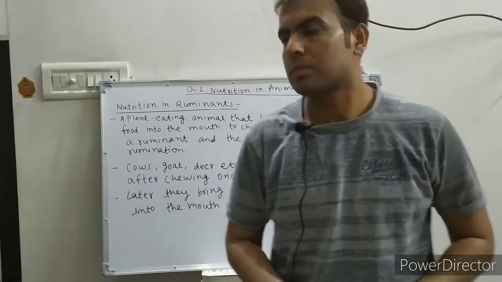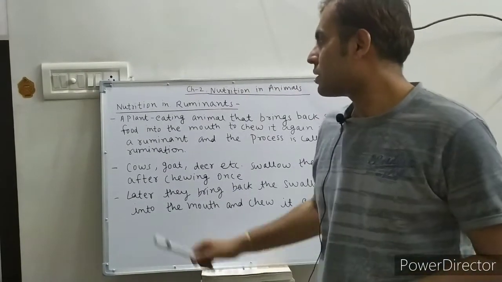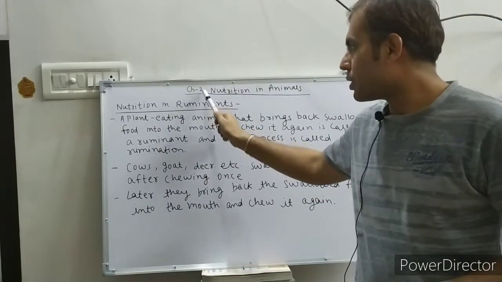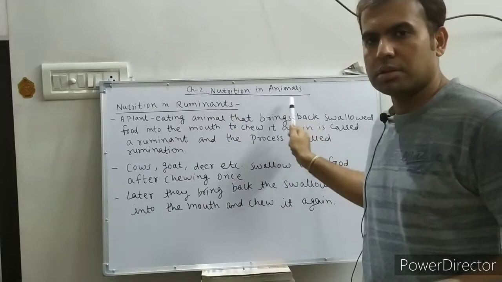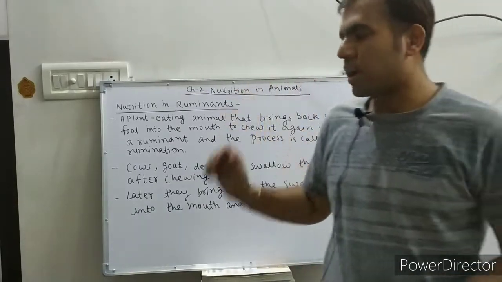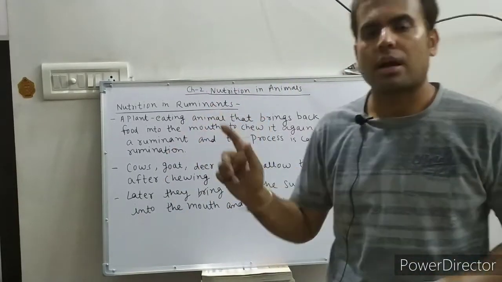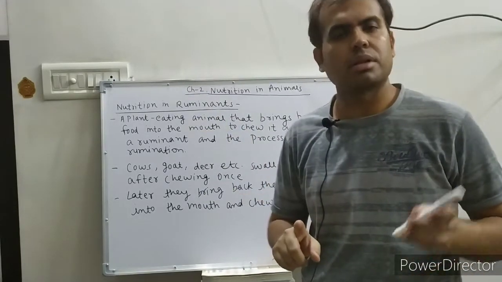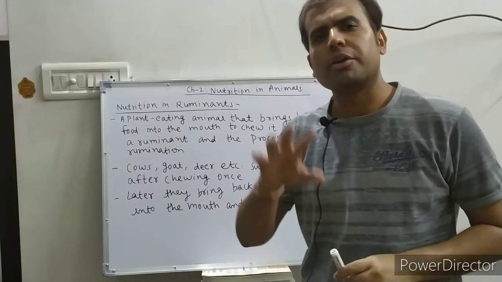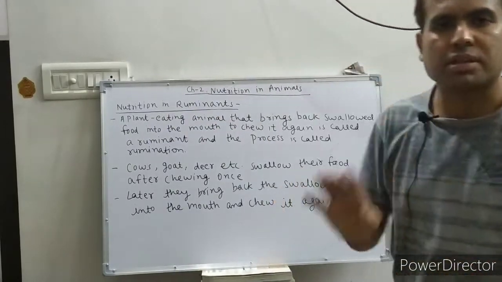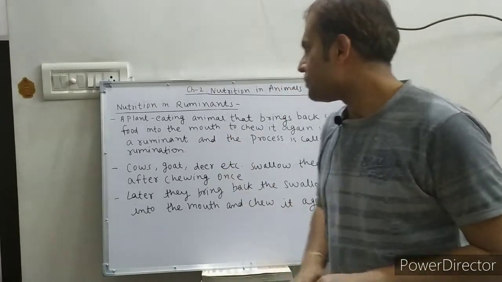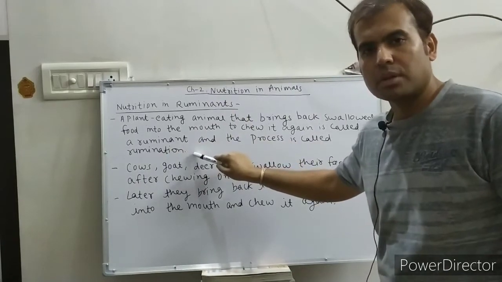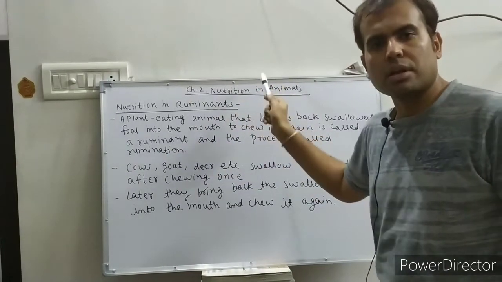Hello students. Today I will start a new topic, nutrition in ruminants, from chapter 2, nutrition in animals. Before I start this topic, I have already discussed nutrition in animals, nutrition in human and the human digestive system in our previous online classes. Now, what is a ruminant and what is the process of rumination? Then we will discuss nutrition in ruminants.